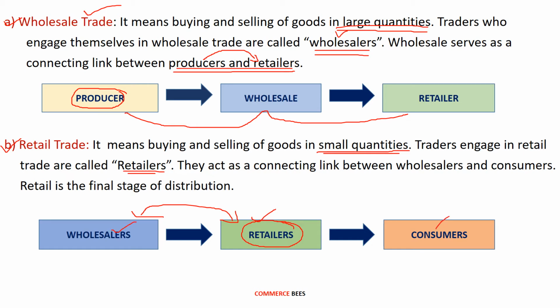Retail is the final stage of distribution. So the retailer is the final stage of distribution as he is the last person. After that, the retailer will sell the goods to the final consumer. So he is called the final stage of distribution because after him, no other distribution person is engaged. He will sell the goods directly to the final consumers.